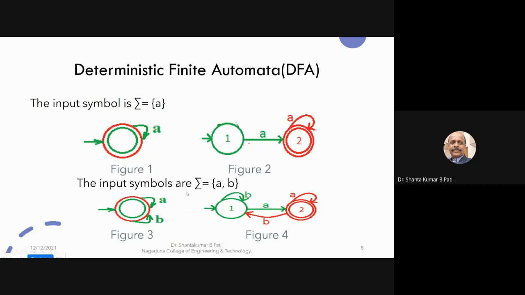If the input symbols are A, B, and it is a single state finite automata, there are two outgoing transitions from this initial as well as final state. For example, you can take two states. From each state, you can find two outgoing transitions. This is one for A, this is for B. Like that, this is from the final state. This is for A and this is for B.